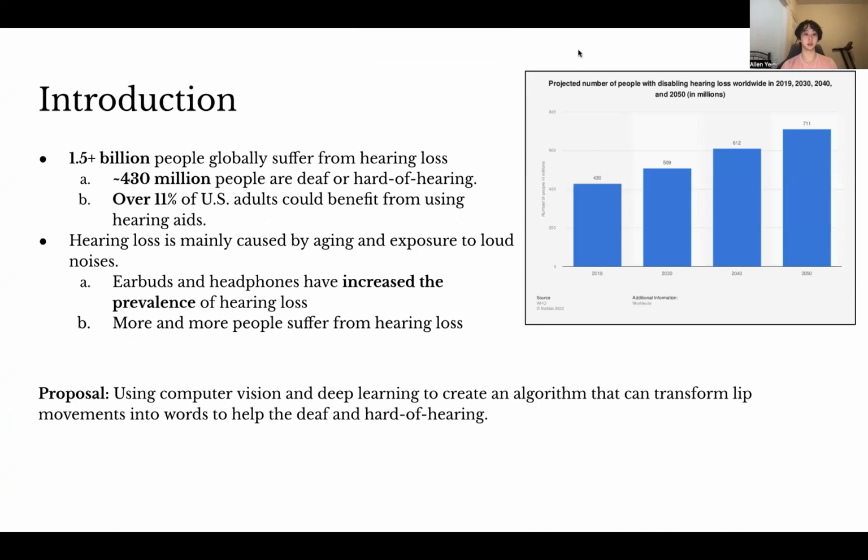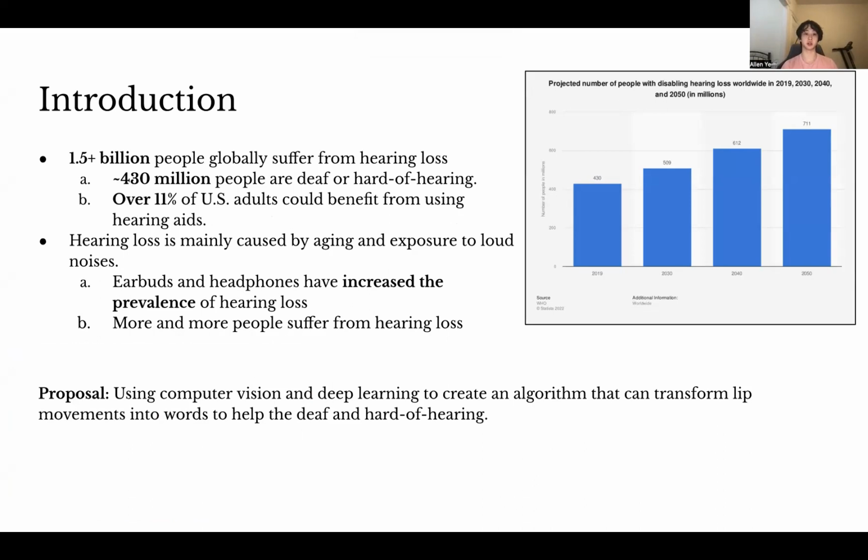So, in introduction, what's the problem at hand? Over 1.5 billion people annually suffer from hearing loss. And of those 1.5 billion people, around 430 million people are deaf or hard of hearing. Over 11% of adults in the US alone could benefit from using hearing aids.